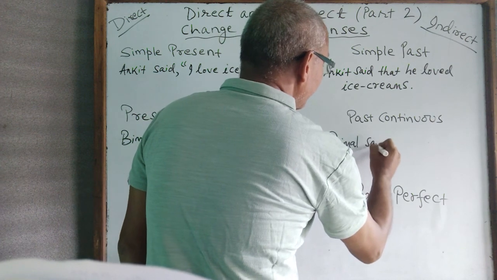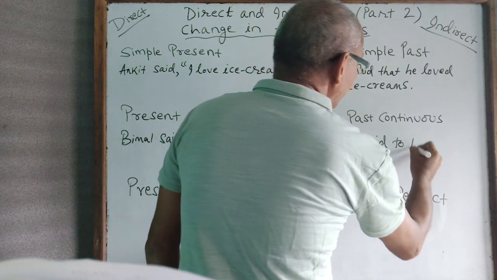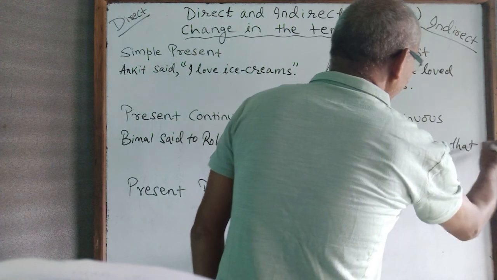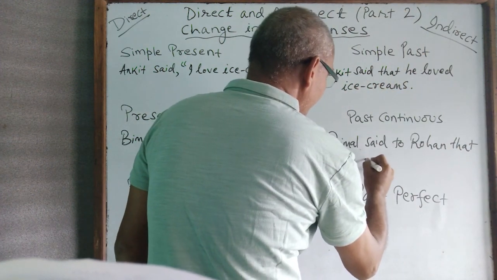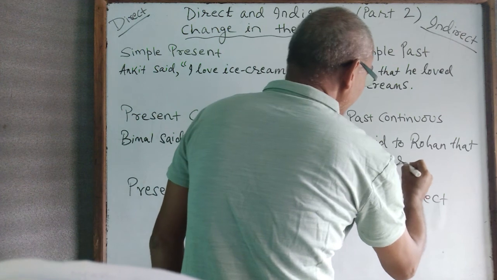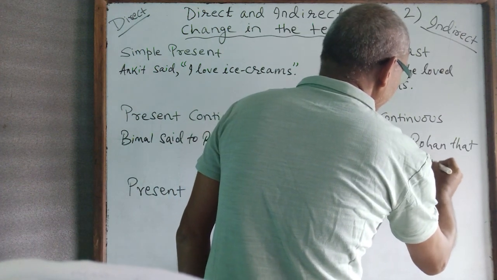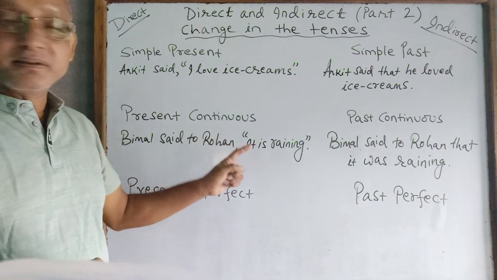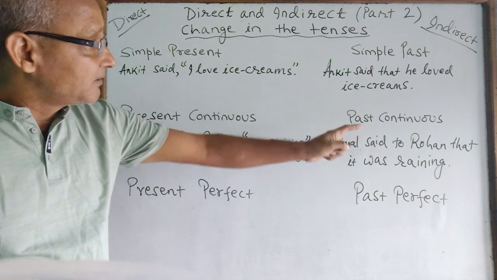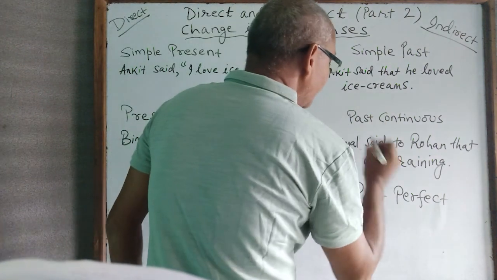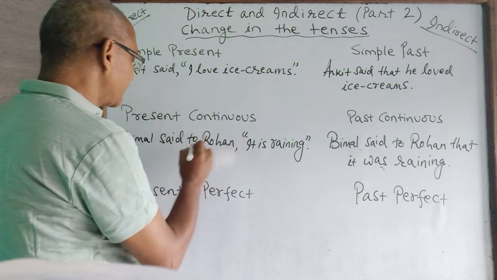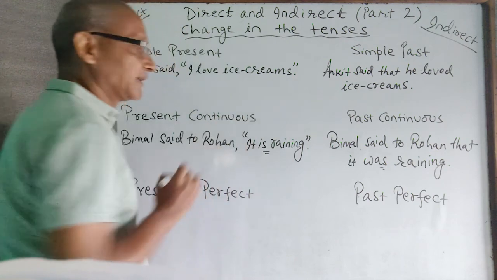Bimal said to Rohan that it was raining. Because this is past continuous, we use was raining, and in the present we use is raining.